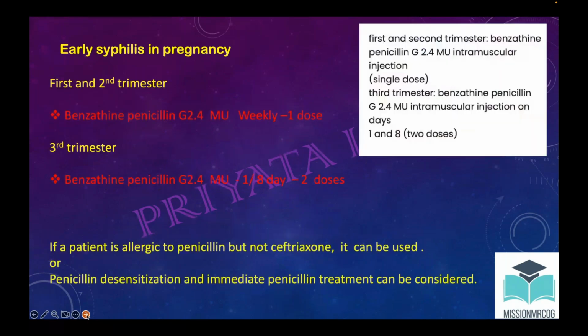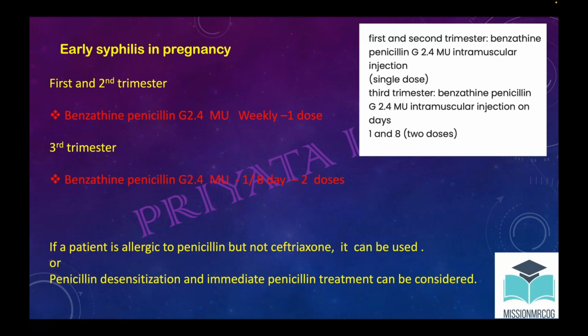So, treatment part first, and this we know, but let me revise it again. If the patient has early syphilis in the first and second trimester, it is a single dose. But if it is early syphilis in the third trimester, then two doses are given, day 1 and day 8. I'm emphasizing this because in the third trimester there is so much hemodilution going on, so one dose is not enough.